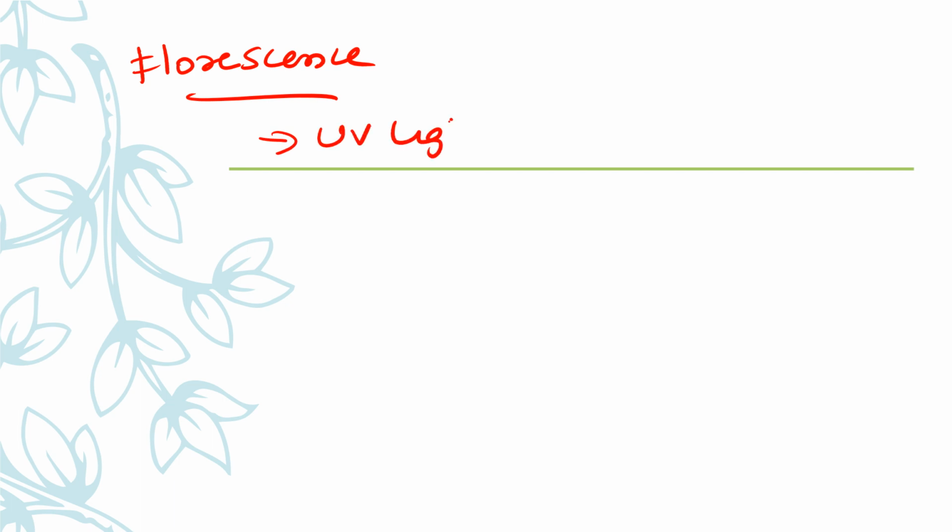Then next is fluorescence. Fluorescence is also a very important case. Some papers under UV light can give fluorescence, which adds to their security and uniqueness. So fluorescence is a unique property, and it is very much helpful in investigations.